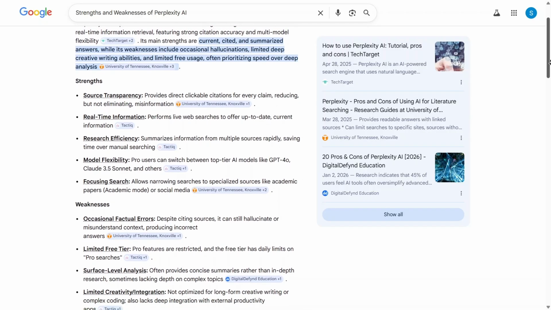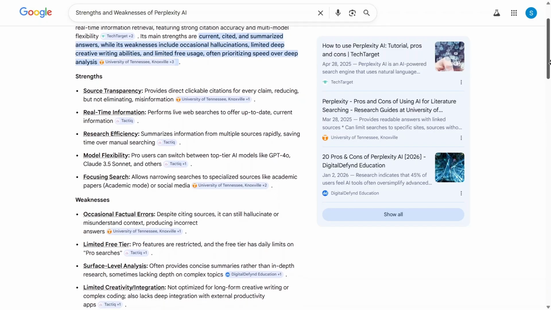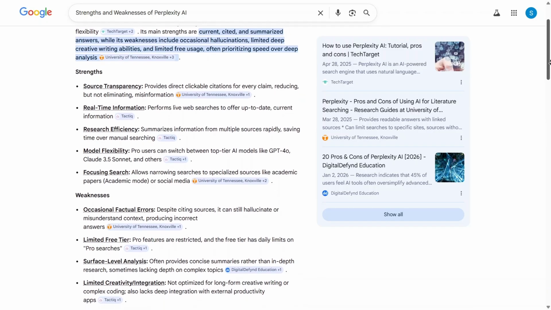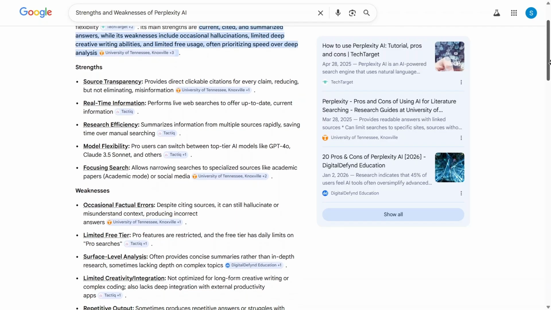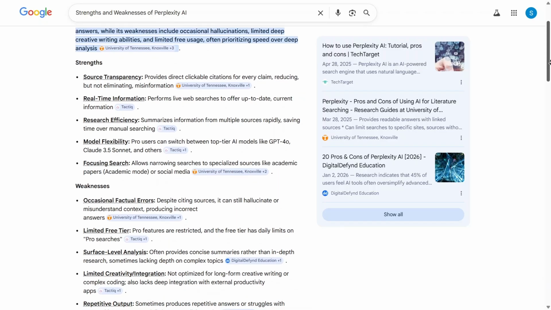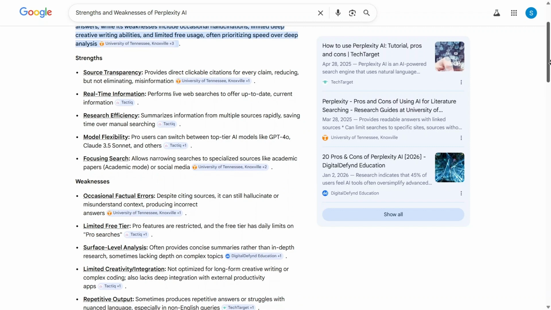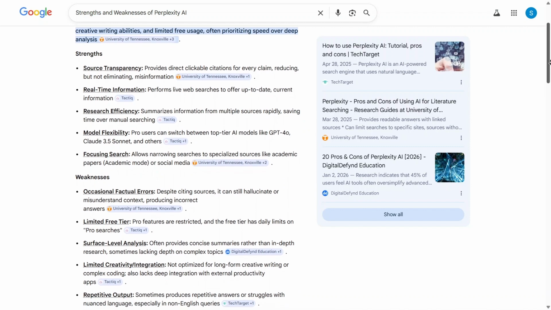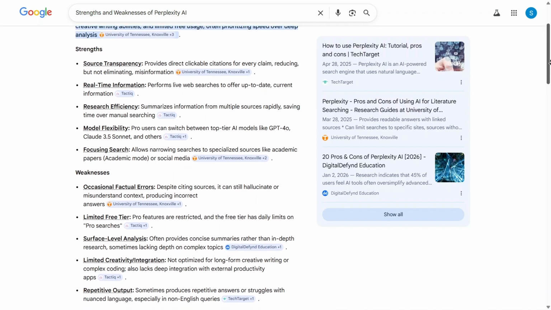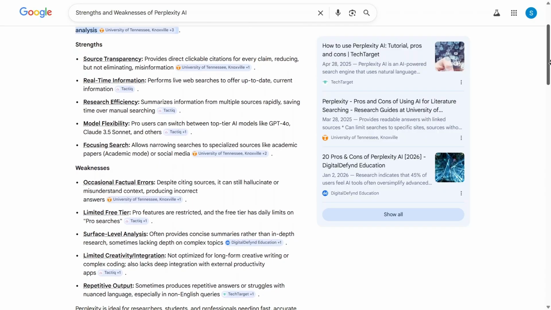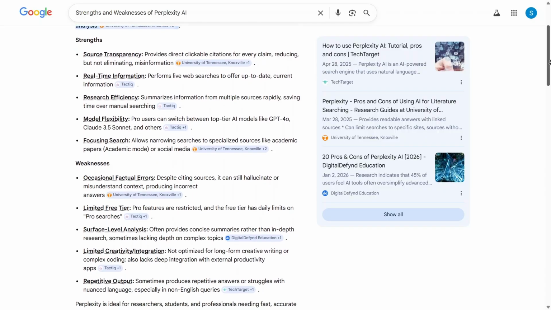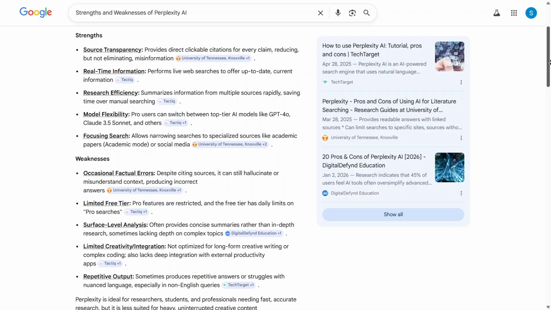Turning to the weaknesses, I have to be mindful that the tool can still produce occasional factual errors or hallucinations, so I always make it a point to double-check the provided citations for accuracy before finalizing my work. The free version of the platform also comes with certain limitations, such as a daily cap on advanced pro searches, which can feel a bit restrictive during more intensive research sessions.